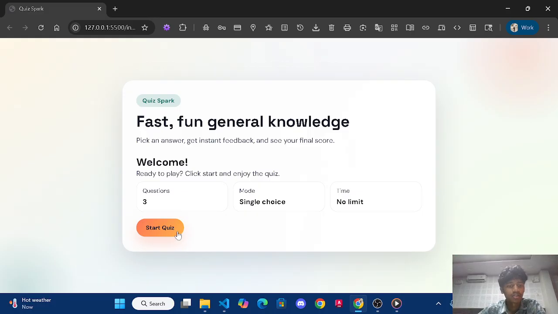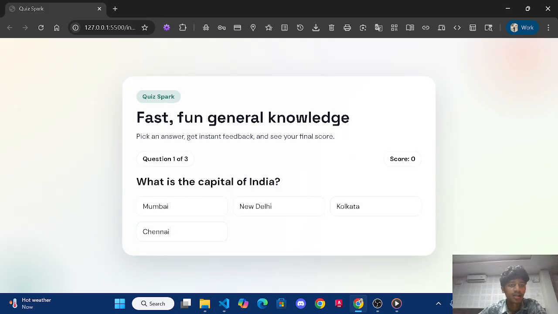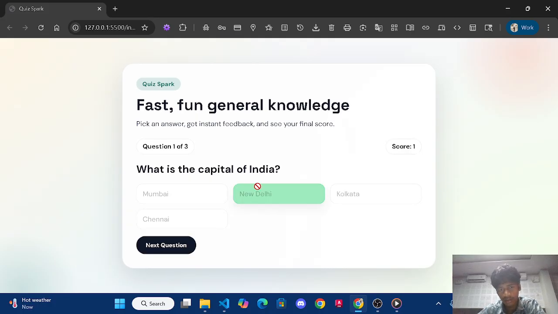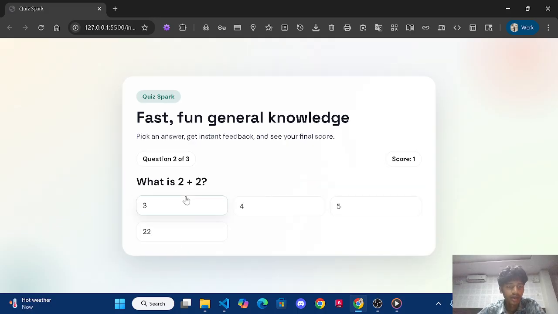Whenever I click Start Quiz, it will start and load the questions. Now I will click, and you can see I have the first question: what is the capital of India? You know the capital of India is New Delhi, right? So it shows green color. And whenever I click a wrong answer, it will be red. Next question, let's see.